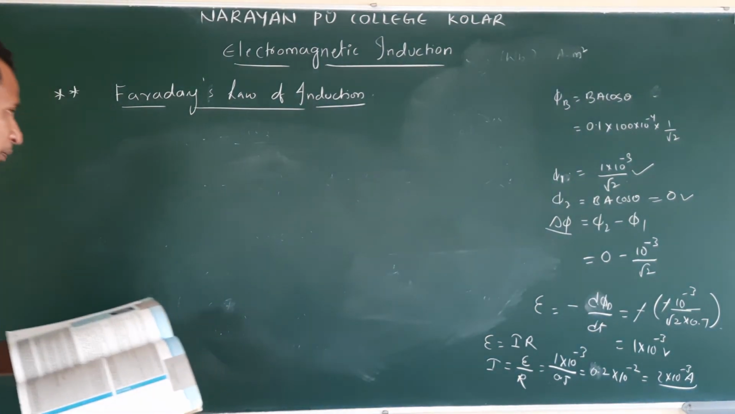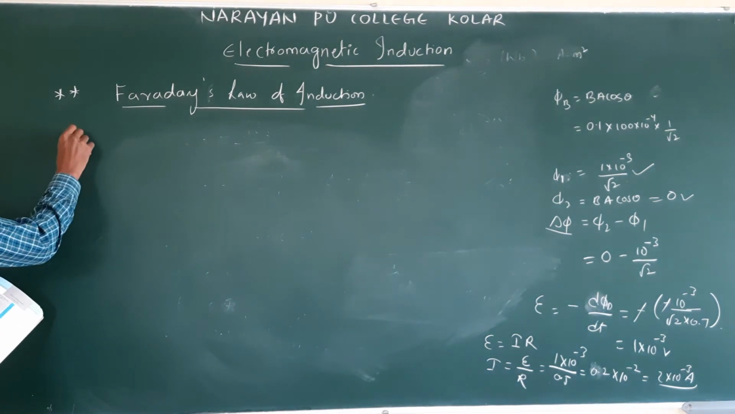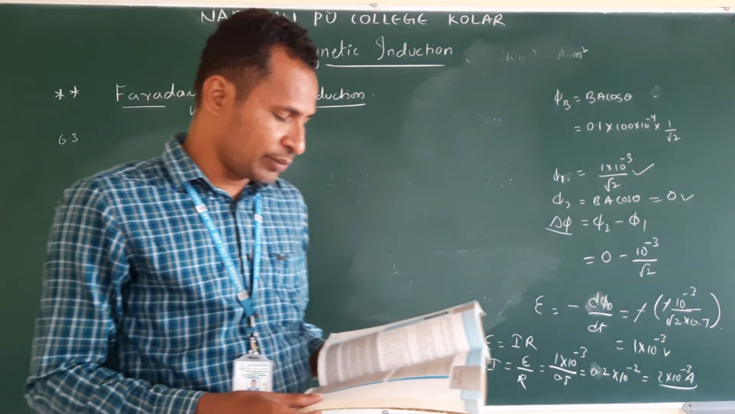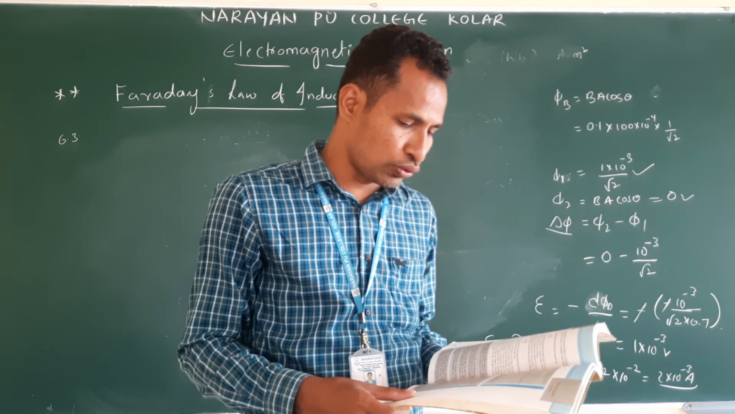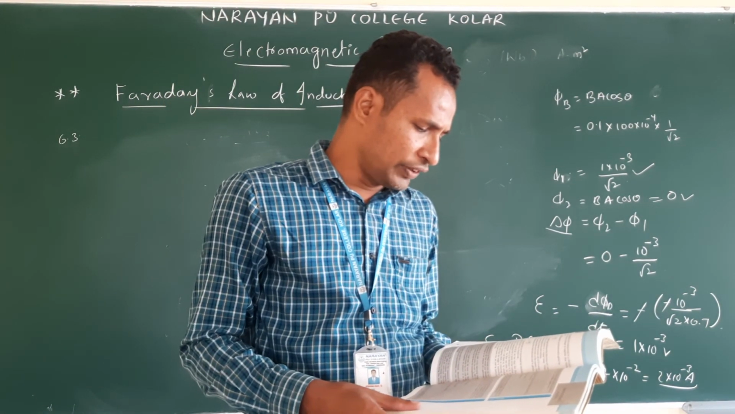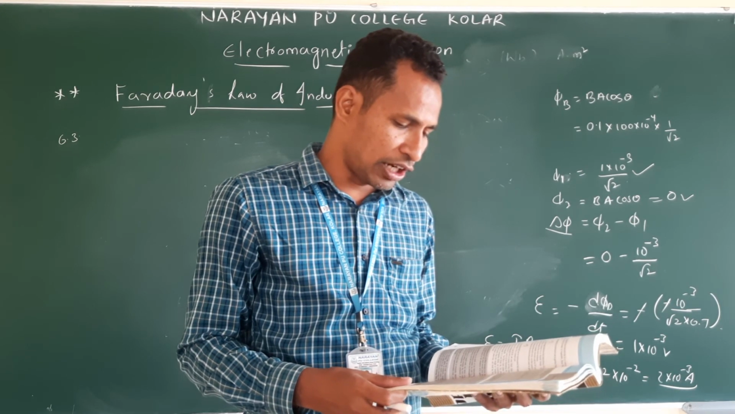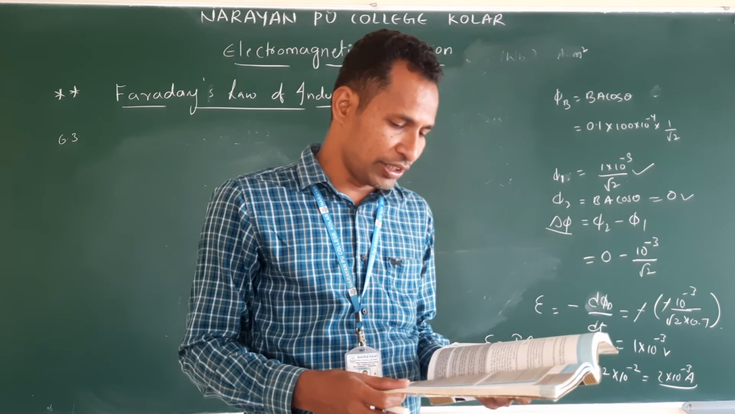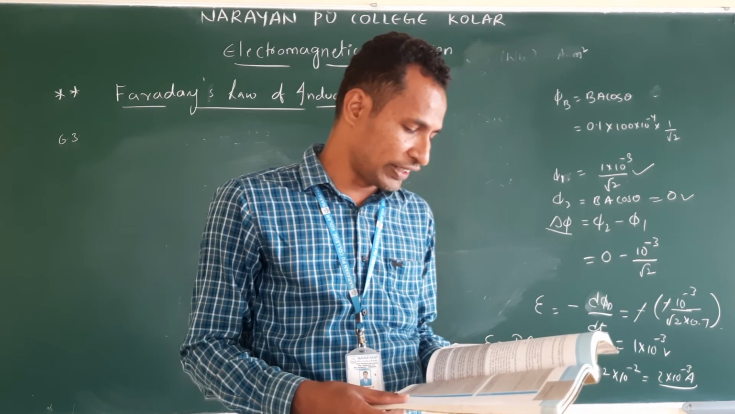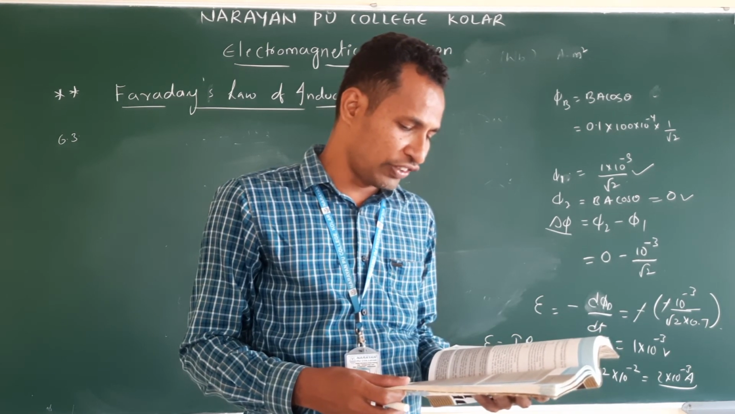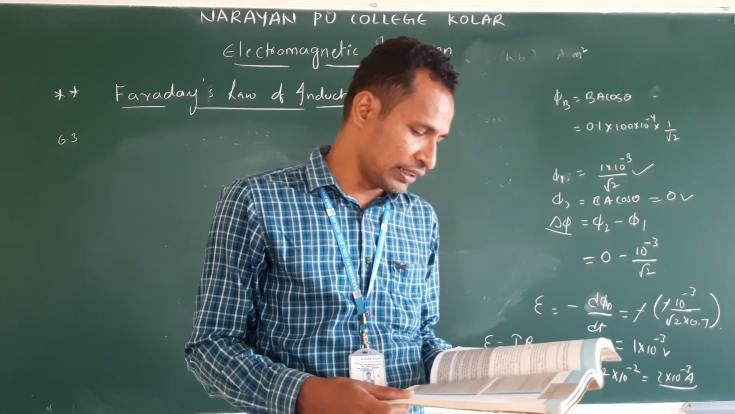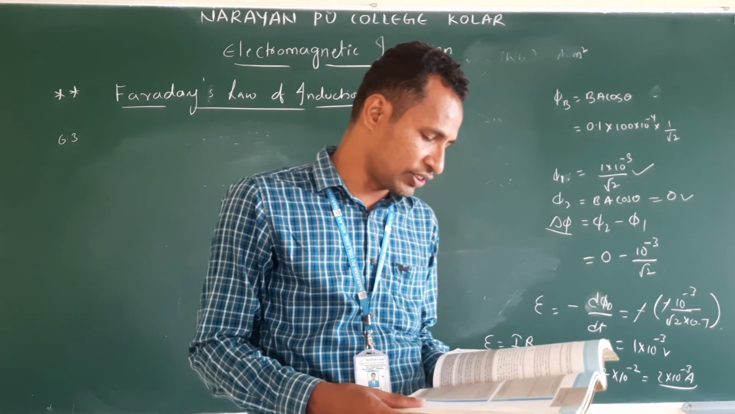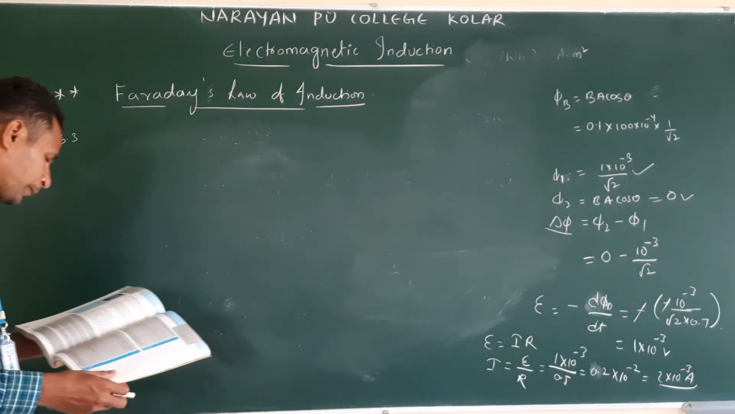Next, example problem 6.3. A circular coil of radius 10 centimeters, 500 turns, and resistance 2 ohm is placed with its plane perpendicular to the horizontal component of Earth's magnetic field. It is rotated about a vertical diameter through 180 degrees in 0.25 seconds. Estimate the magnitude of EMF and current induced in the coil. Horizontal component of Earth's magnetic field at the place is 3 into 10 power minus 5.